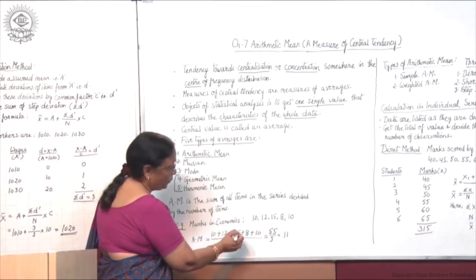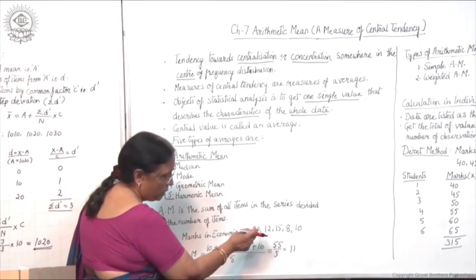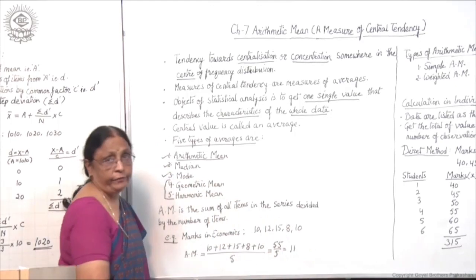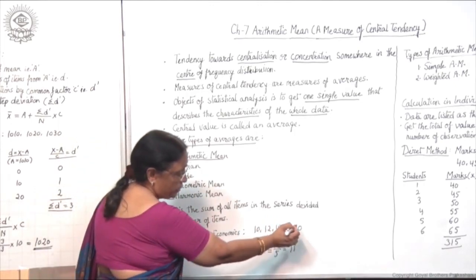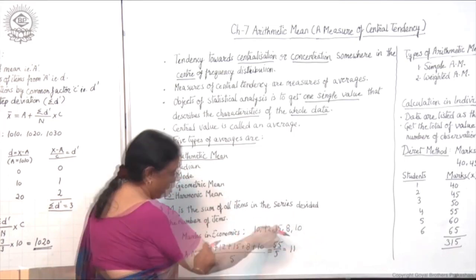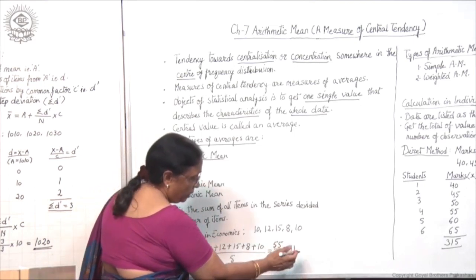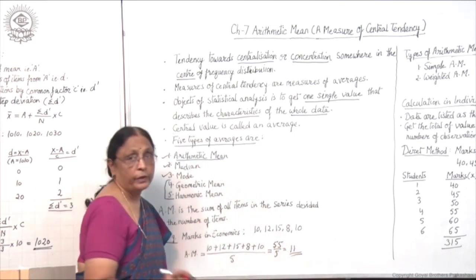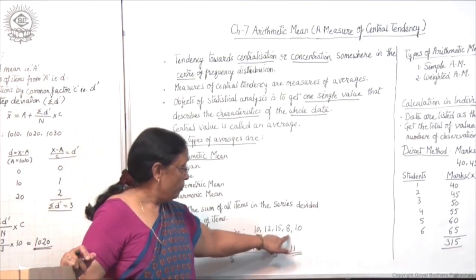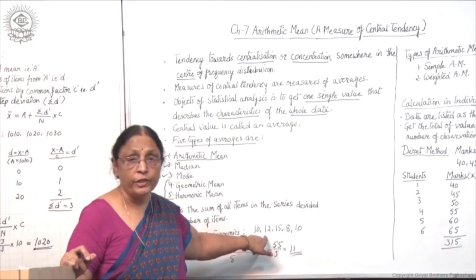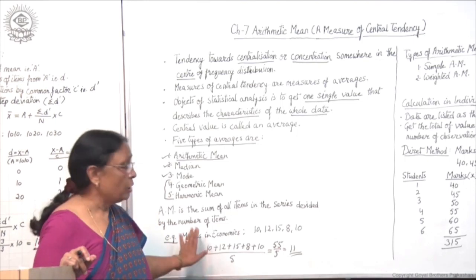You will add up the marks of all these 5 students and divide by 5, because the total number of students is 5. Here there are only 5 items. We add them up, divide by 5, and we get arithmetic mean equal to 11. This means that on an average, the marks obtained by these students are 11. So this is called arithmetic mean.